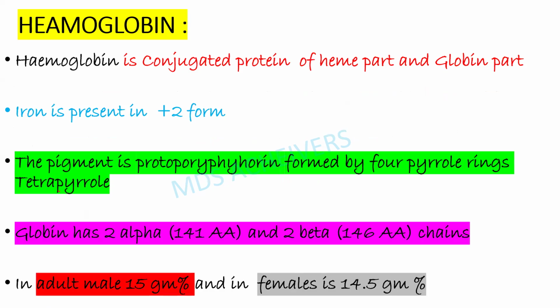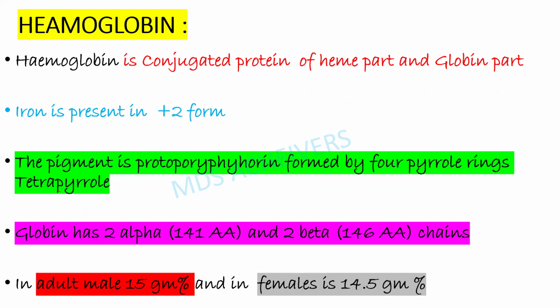Hemoglobin is a conjugated protein made of a heme part and a globin part. We discussed it in the class the day before, that is beta thalassemia. Hemoglobin is made up of alpha chains and beta chains, consisting of two alpha and two beta subchains, where each alpha chain has 141 amino acids and each beta chain has 146 amino acids.